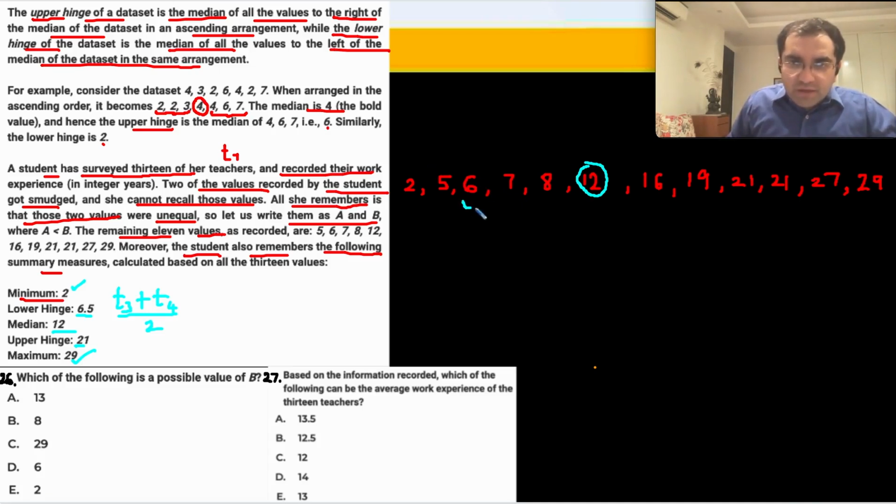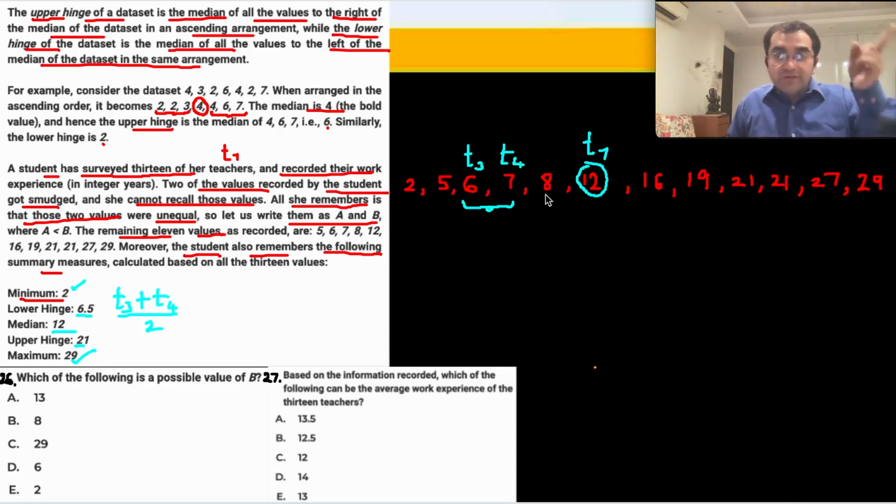Means कुछ भी करके इसको touch नहीं करना. Don't touch these values because the lower hinge is fixed, and this is supposed to be the 7th term. This is supposed to be the 7th term, but currently it is the 6th term. ठीक है, तो आपका B का वैल्यू क्या क्या हो सकता है? 12 has to be the 7th term, currently it is the 6th term, means मुझे 12 के लेफ्ट पे एक वैल्यू डालना है, and also I should not be disturbing these set of values. 7 के आगे डालने, this is the 3rd term, this is the 4th term, ये फिक्स्ड है.